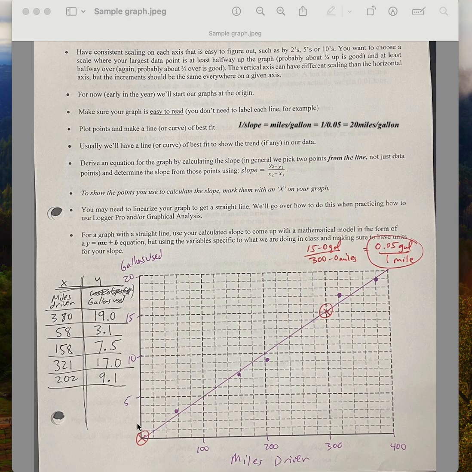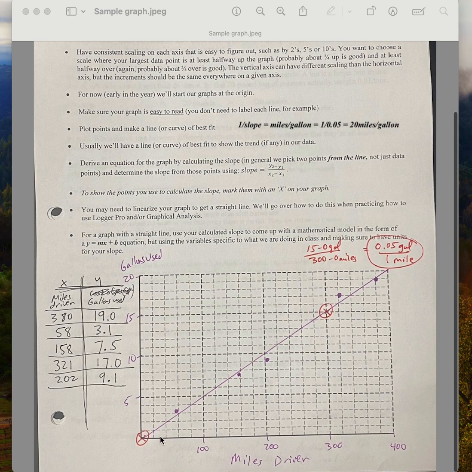For now and through a lot of the year, we're going to always start our graphs at 0, 0. That's the origin. That's so we don't skew the data. We don't try to zoom in on it. It helps us make sure we understand what we're seeing. Later on in the year, we might do that because we generally want our data to occupy enough space to be able to tell what's going on. But for right now, 0, 0.